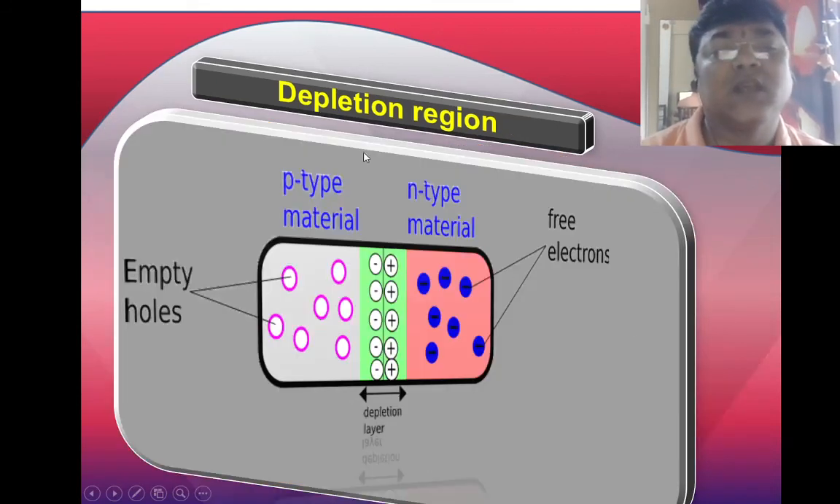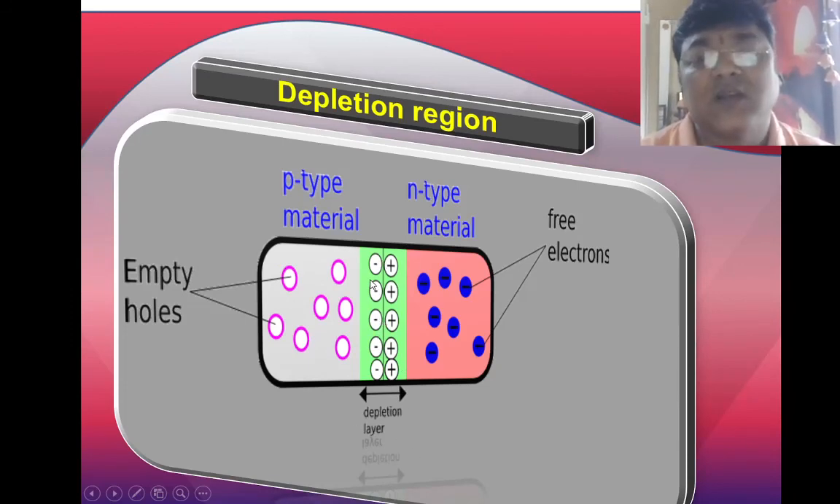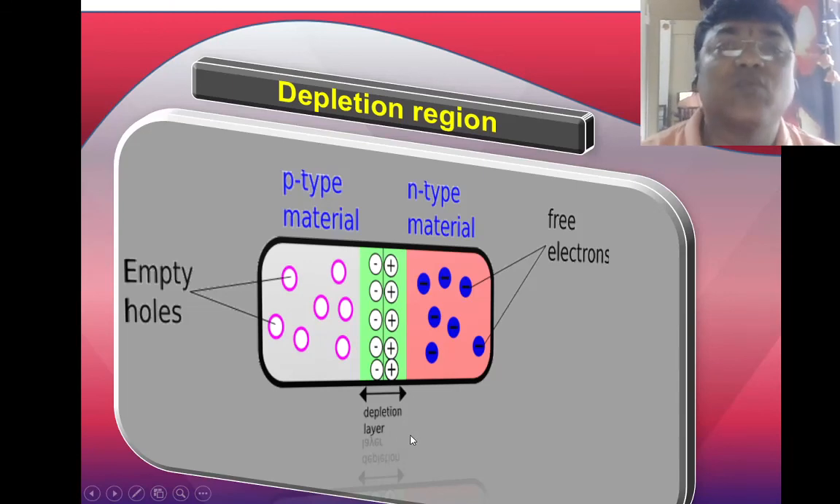So here you can see the diagram where it is written depletion layer, and these are not free charges. There is a potential barrier, and in this potential barrier there are no free charges. That's why it is called what? Depletion region. That means what? It is devoid of charge carriers.